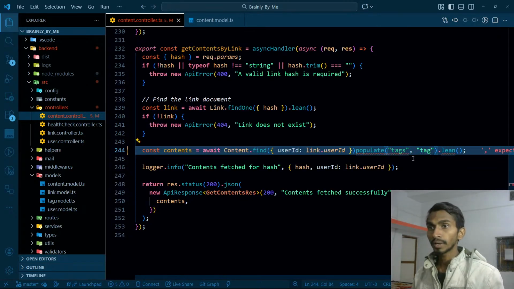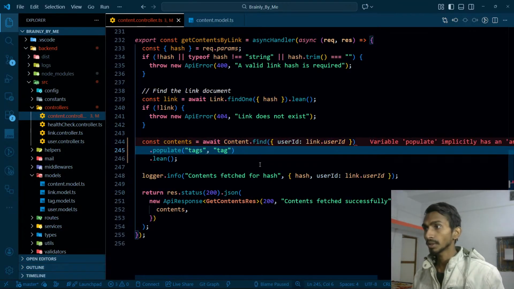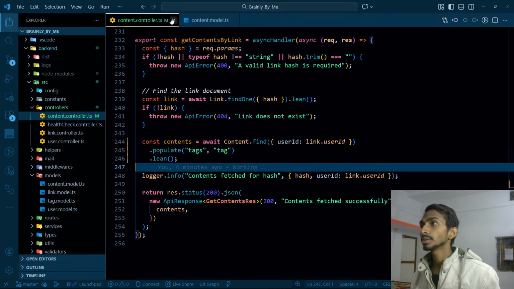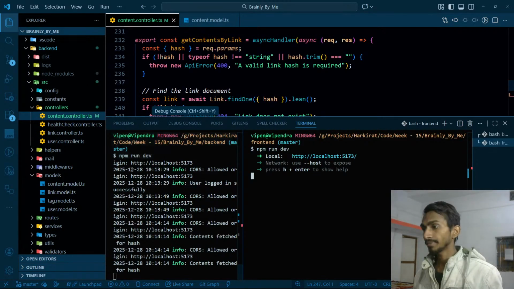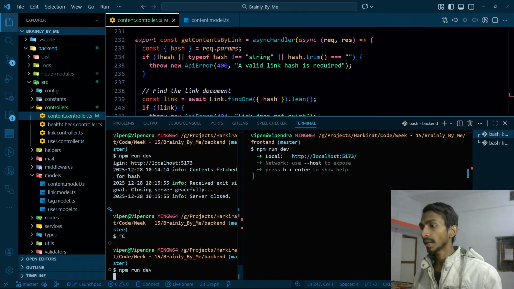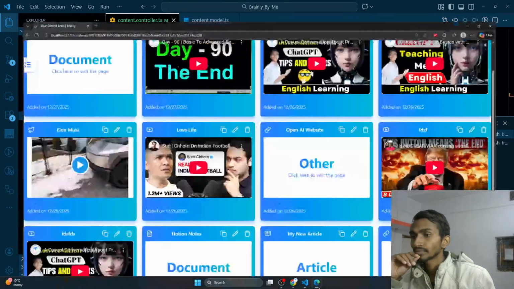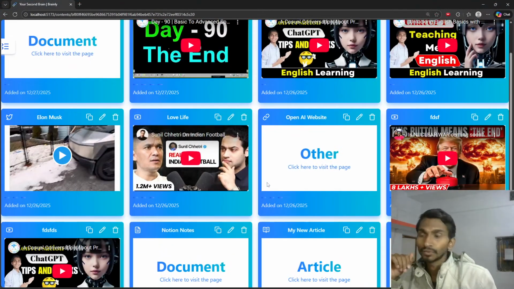So I want to populate them, and let's use dot to connect them together. This is what I want to do over here, and then nothing else. Let's try this thing out. Close this. I'll have to restart my backend. So let's restart it again, and then see whether we are actually able to get the tags over here when we share the link and all.